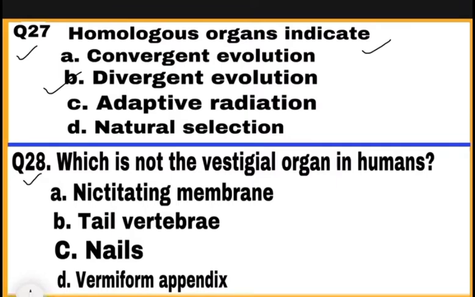Question 28. Which is not the vestigial organ in humans? Vestigial organs are those organs which are present in an organism but perform no function. Here, nictitating membrane, tail vertebrae and vermiform appendix are the vestigial organs present in humans, but nails are not the vestigial organs. So correct answer is C.